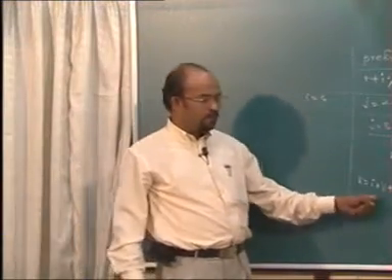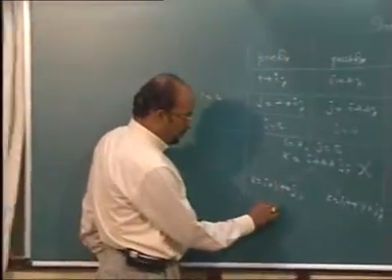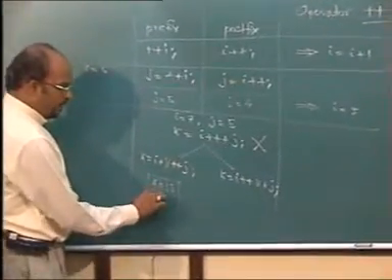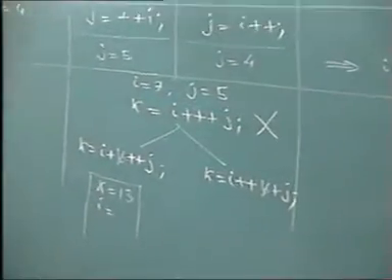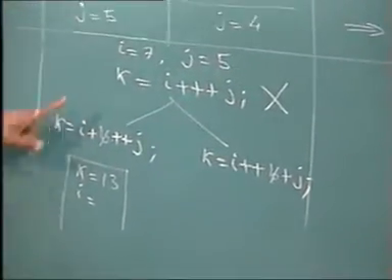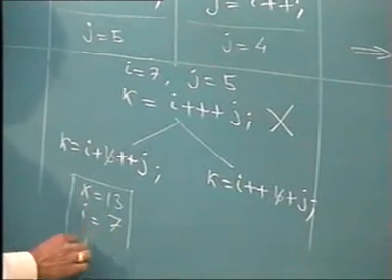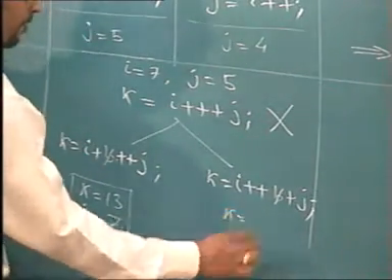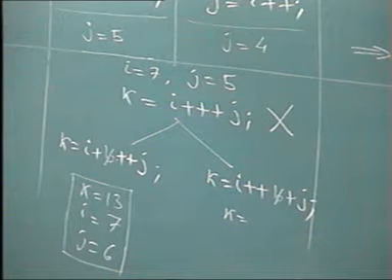Here 13. What is value of I? I 7, Z 6. Here what is value of K? 12.